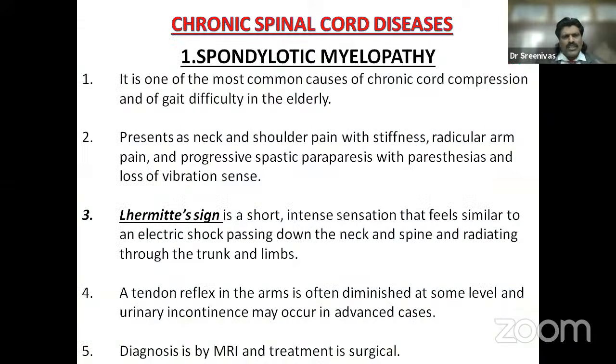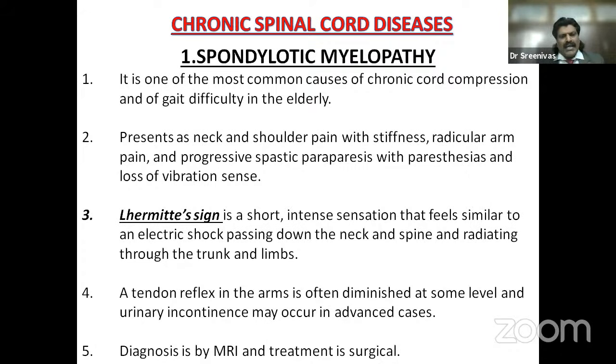The chronic disorders: spondylitic myelopathy is one of the common causes of chronic cord compression with gait difficulty in the elderly. They present with neck and shoulder pain, spastic paraparesis. Lhermitte's sign is very important when you are thinking of spondylitic myelopathy. What is Lhermitte's sign? It is otherwise known as the barber chair sign, a short, intense sensation that feels similar to an electric shock passing down the neck and spine and radiating to the trunk and limbs. When you ask them to flex or extend, there will be an electric shock-like sensation going down the spine because of the posterior column involvement, especially in cervical spondylosis.